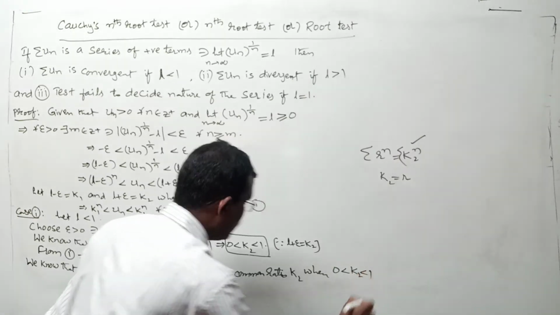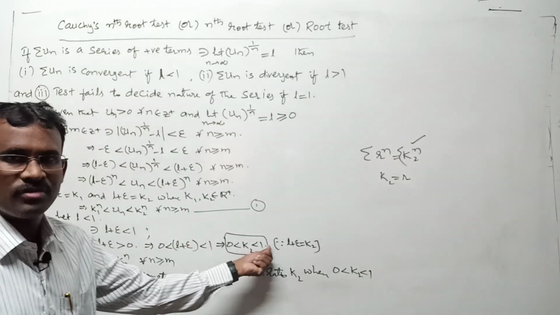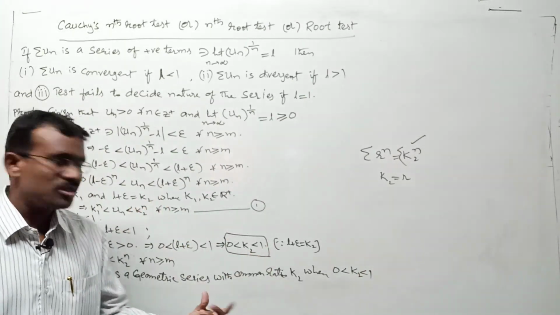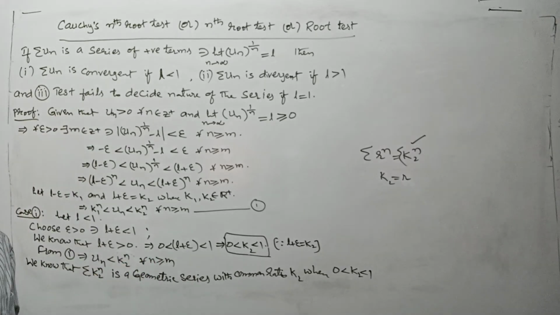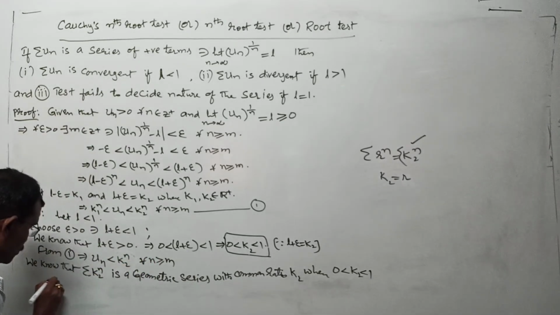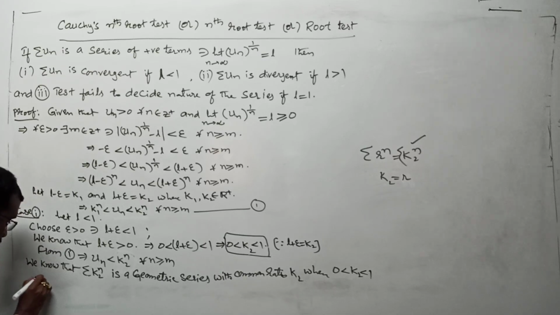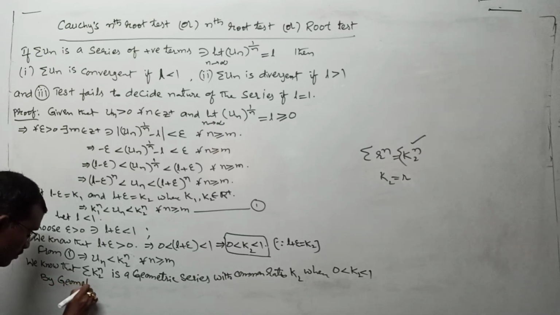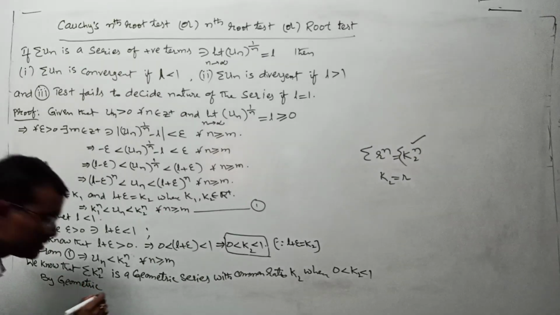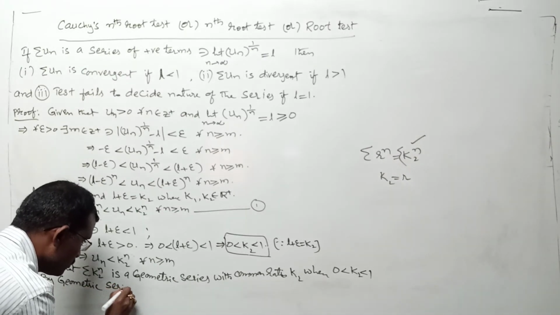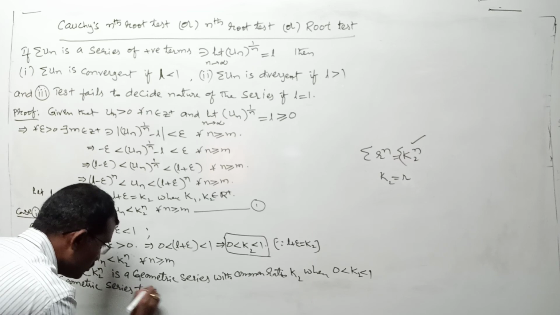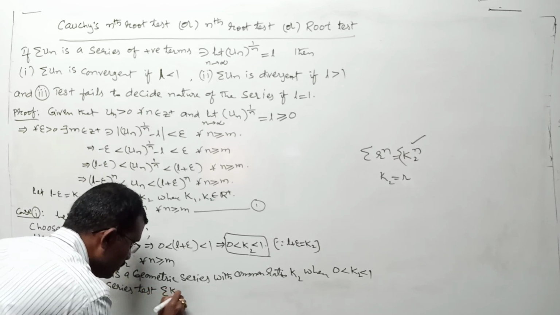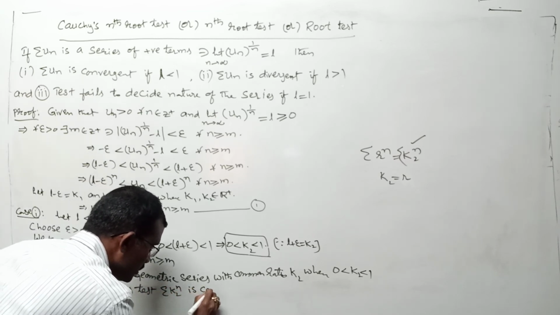By the geometric series test, is sigma k2 power n convergent or not? By the geometric series test, sigma k2 power n is convergent.